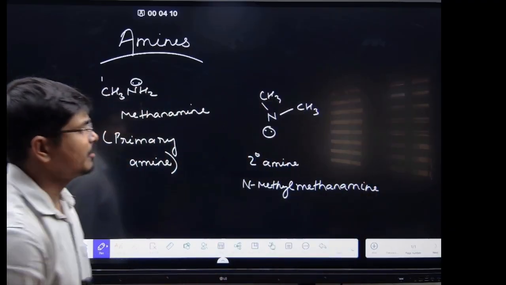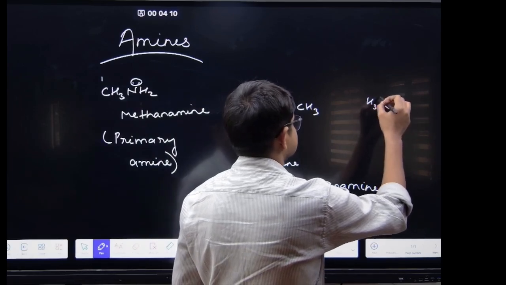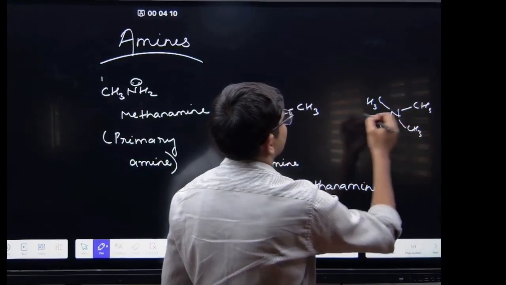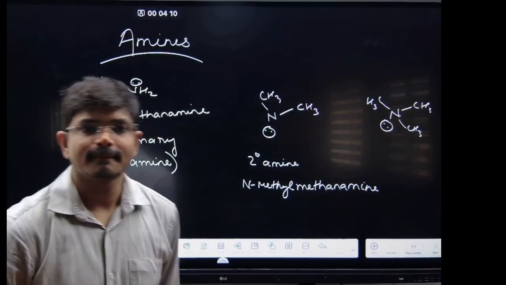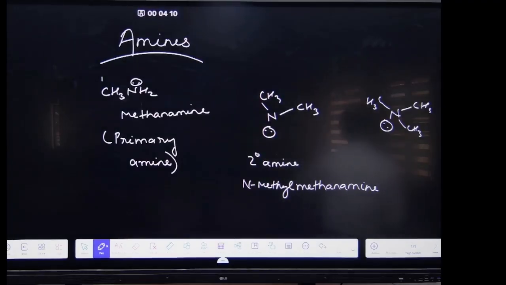Okay. Now coming to N with CH3, CH3 and CH3. What is the IUPAC name for this one? N,N-dimethyl methenamine, right?